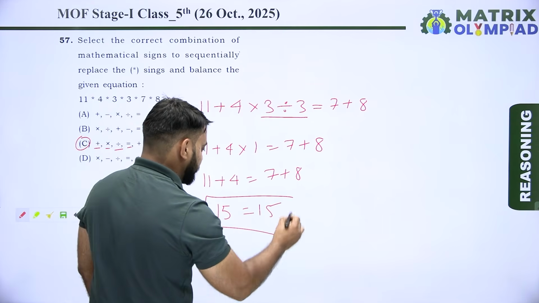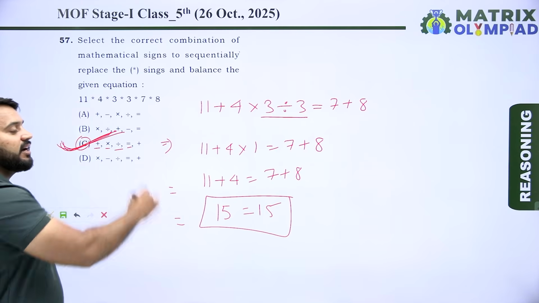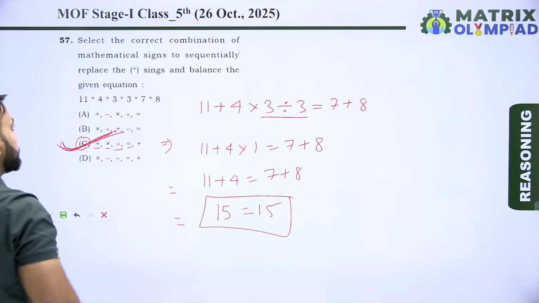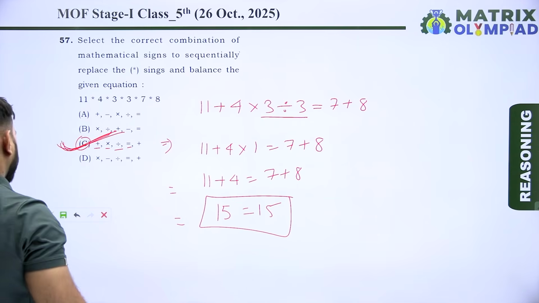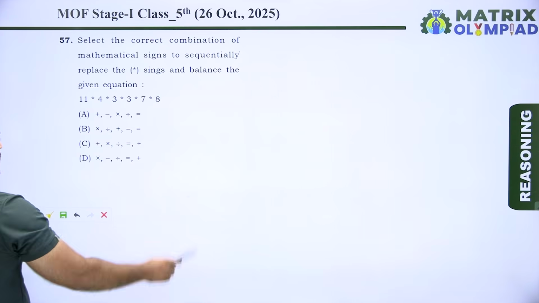Yes, 15 is always equal to 15. So here option C is the correct answer of this question, because option C balances the given equation. Let's move on to the next question.